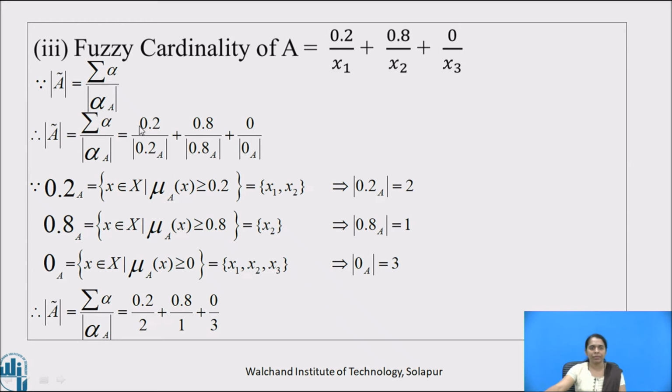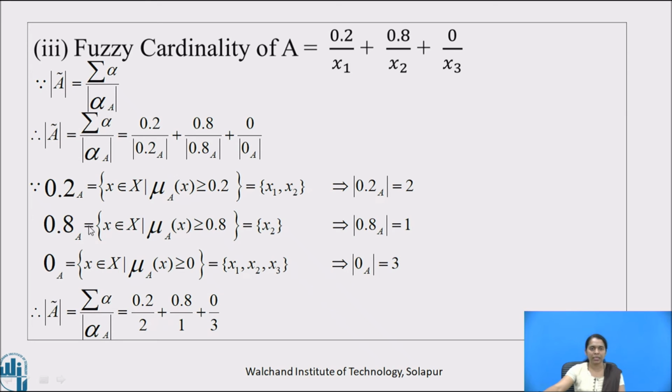So we will have it as 0.2 by mod of 0.2 cut of A plus 0.8 upon mod of 0.8 cut of A plus 0 upon mod of 0 cut of A. Now, 0.2 cut of A is equal to those x belonging to X such that mu A at x is greater than or equal to 0.2, which is equal to the set {x1, x2}. Therefore, mod of 0.2 cut of A is 2.